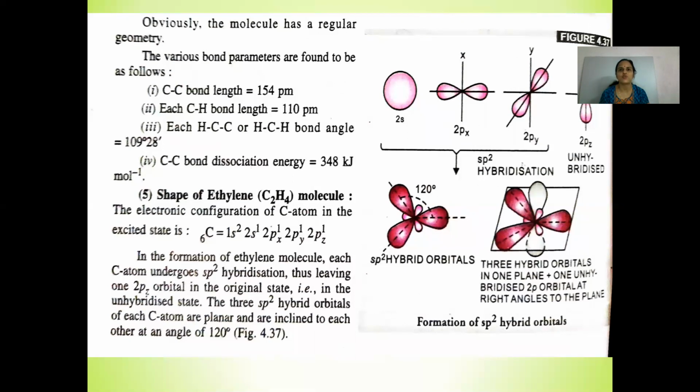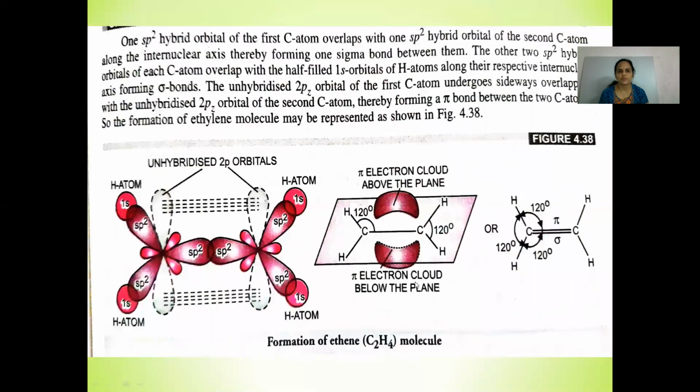The 3 sp2 hybrid orbitals of each carbon are planar and are inclined at an angle of 120 degrees. So thus the formation of sp2 hybrid orbitals takes place and they result in a trigonal planar structure. One sp2 hybrid orbital of the first carbon atom overlaps with one sp2 hybrid orbital of the second carbon atom along the internuclear axis, thereby forming one sigma bond between them.